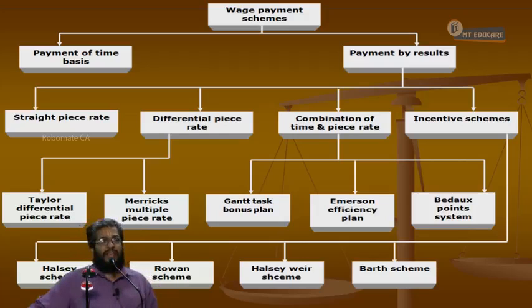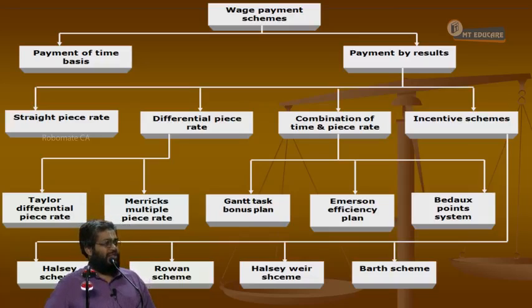So this chapter has 4 segments, different types of wage payment schemes. And here we will have a lot of formulas. Each one gives his own idea of how to make the wage payment to the workers. This is going to cover almost 70% of the chapter, the various wage payment schemes.